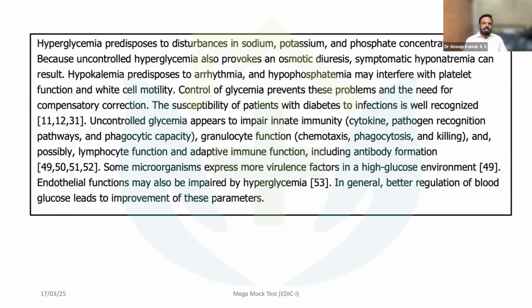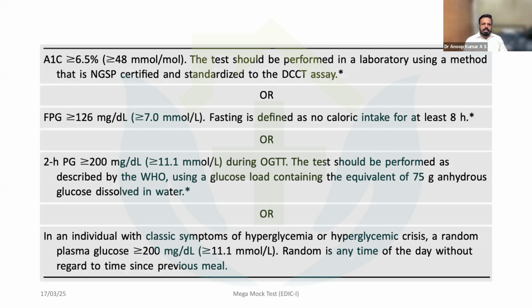So here you can see these options which we have already discussed. It can impair the immunity, the innate immune response, and granulocyte functions, and microorganisms express more virulent factors in a high glucose environment. Endothelial functions may also be impaired by hyperglycemia. In general, better glucose regulation leads to improvement in parameters. So the only confusion will be regarding hyponatremia. That part you can read once again.